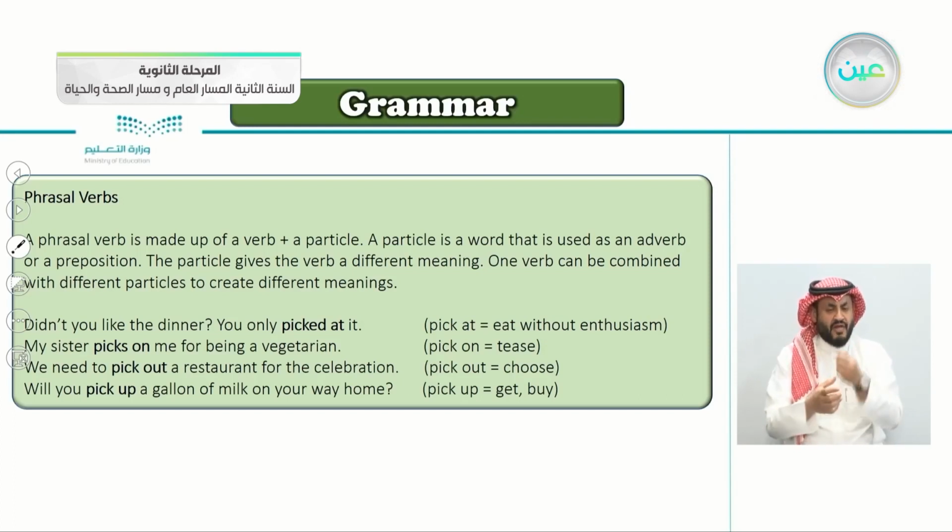Number 2, my sister picks on me for being a vegetarian. Notice it's the same verb, pick, but it's different here in the particle. Here it's at, and here it's on. My sister picks on me. So what does it mean to pick on? It means to tease someone, to annoy him.